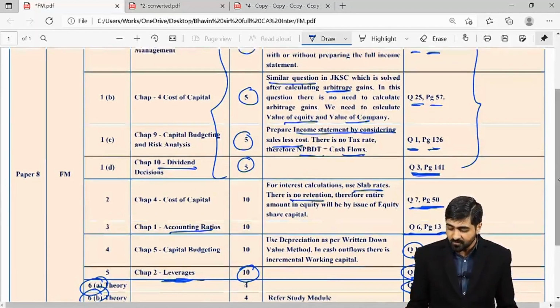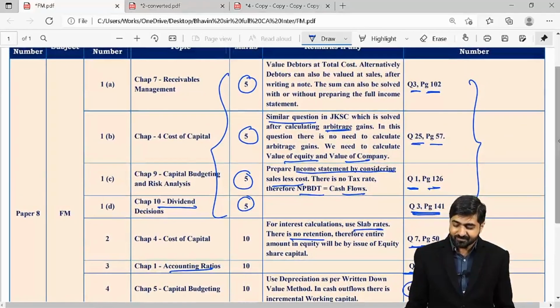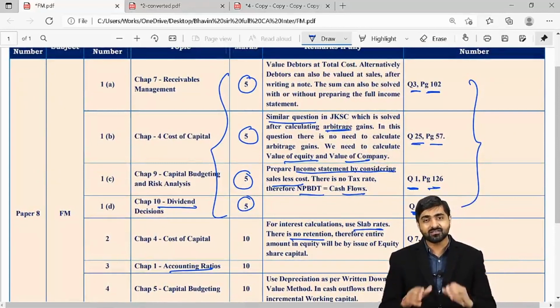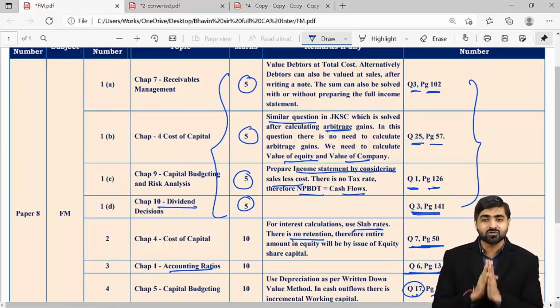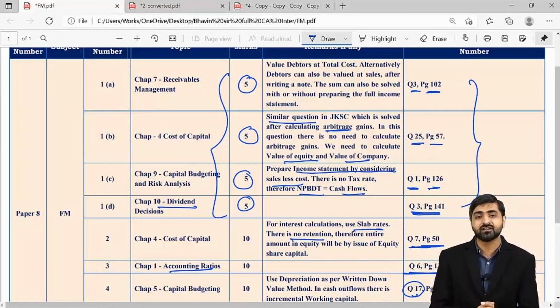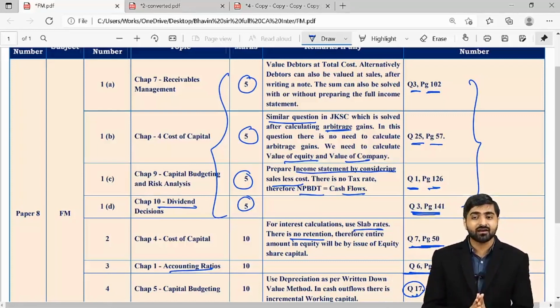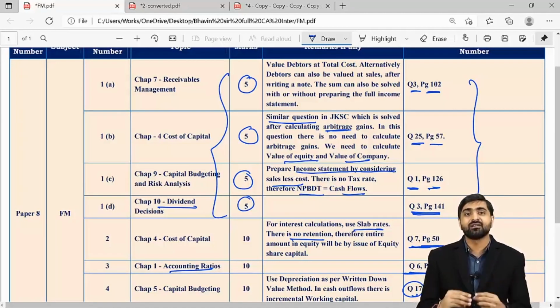So overall the conclusion is like this, that do your JKSC very thoroughly. Because the majority of the questions here, as you can see, almost all questions we had covered in the classwork section. So do it very thoroughly, and also practice more and more, and I'm very sure in subsequent examinations, if some student is going to appear, the level of confidence will definitely boost up. And for those who have already completed this particular paper, I'm very sure you'll come out with flying colors.